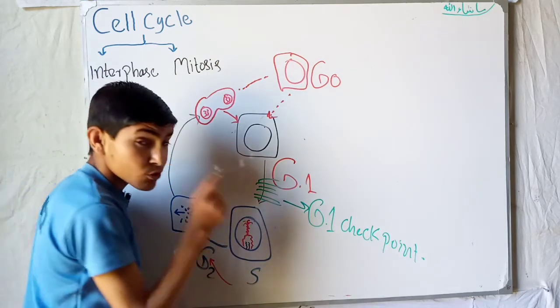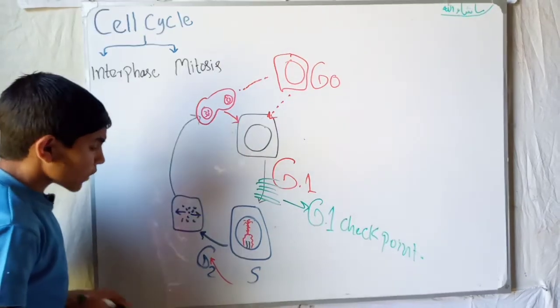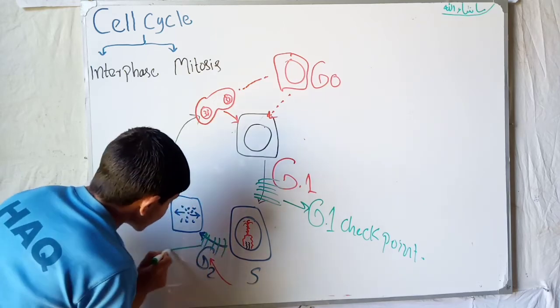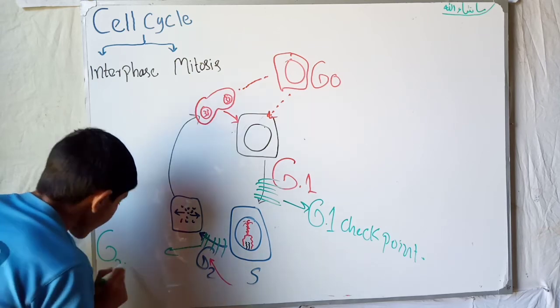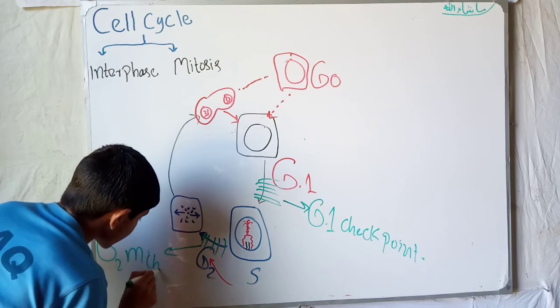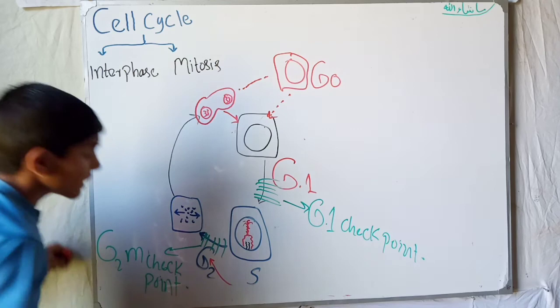So this checkpoint is very important. And there is also another checkpoint, called the G2 checkpoint. At this checkpoint also, checking occurs.